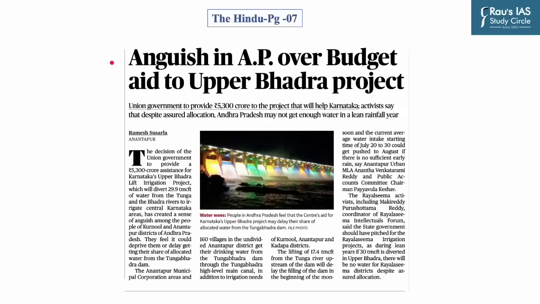Now our next question is based on this news which featured on page number 7 of The Hindu newspaper. Now the budgetary allocation for Upper Bhadra project has created a sense of anguish among the people of Kurnool and Anantapur district of Andhra Pradesh. They feel it could deprive them or delay getting their share of allocated water from the Tungabhadra dam.